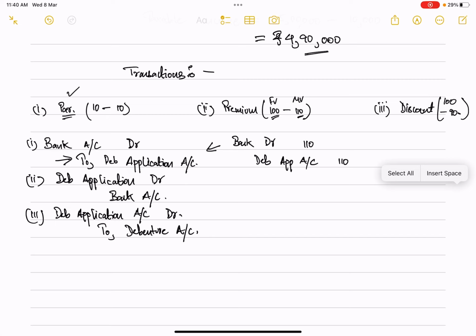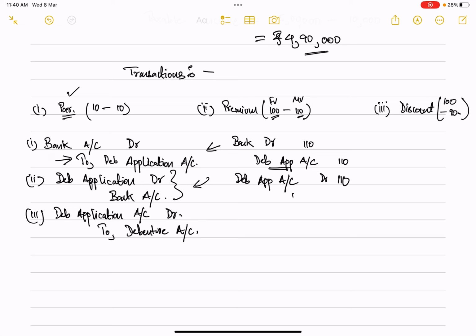Second, if there is any excess application, like for shares at par, you will have to return any excess applications received. Then comes the point of allotment. When allotment starts, the application money that has been received needs to be transferred to your debenture account. So debenture application account will be debited with rupees 110.